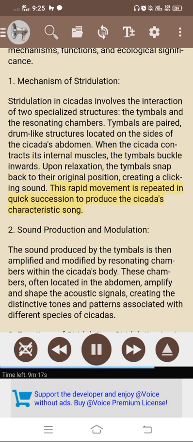This rapid movement is repeated in quick succession to produce the cicada's characteristic song. 2. Sound production and modulation. The sound produced by the tymbals is then amplified and modified by resonating chambers within the cicada's body. These chambers, often located in the abdomen, amplify and shape the acoustic signals, creating the distinctive tones and patterns associated with different species of cicadas.